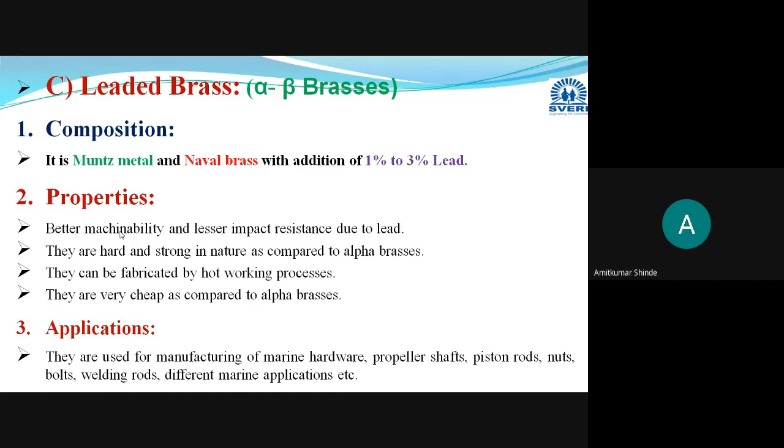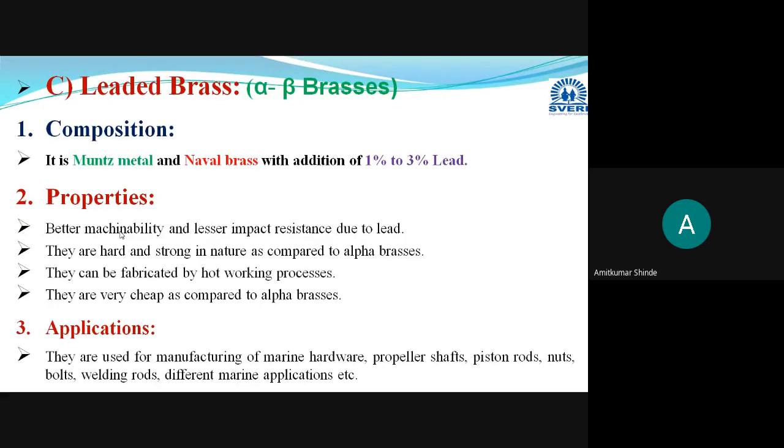alpha brasses. Now these leaded brasses, you can write the same applications as that of the naval brass here. Okay, for the same application purposes, we have improved the machinability, so that you can give different shapes according to our need.